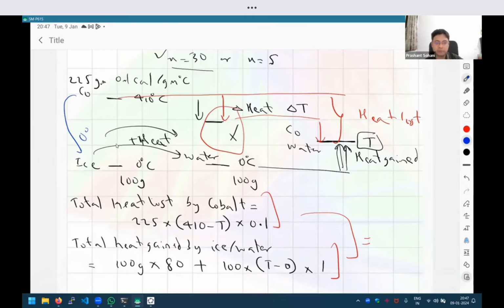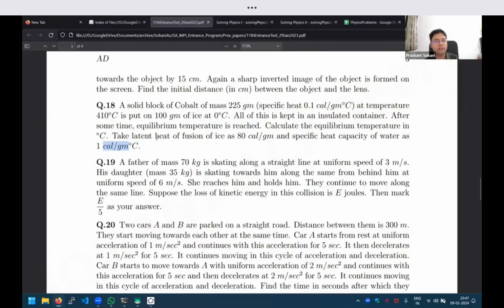All three pictures are possible, but here you have to somehow take a leap of faith about what they are asking. Suppose it were the case that it is becoming steam, then we would also require the latent heat of vaporization, but that information is not given in the question, right? So therefore, we can safely make the assumption here that it is the middle state.